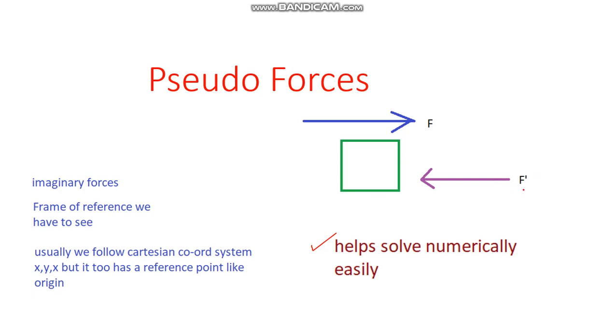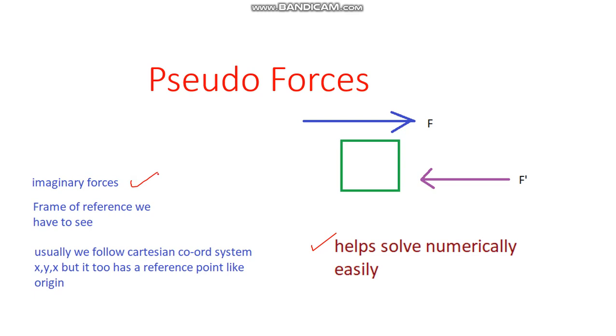You imagine some imaginary force which is acting in the opposite direction. Let us say 100 Newton force is acting from left to right. You imagine from right to left another imaginary force. Can we say temporarily, for a very small amount of time, the body is in static equilibrium? The body is kind of in equilibrium, it is at rest. This F dash force is non-existent. This F dash force is called pseudo force. It is basically an imaginary force.